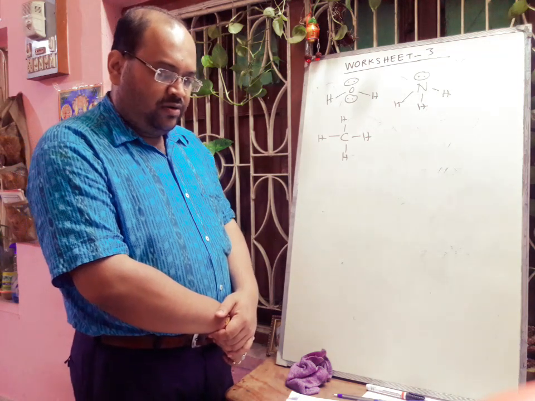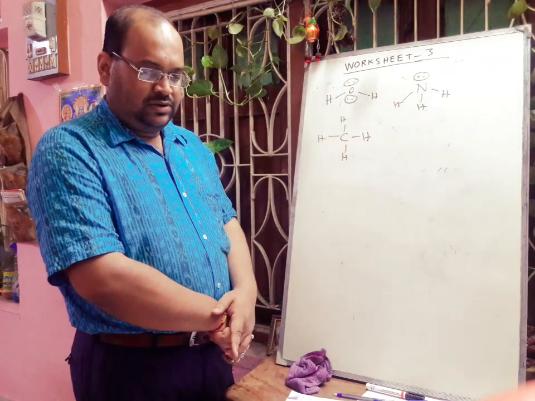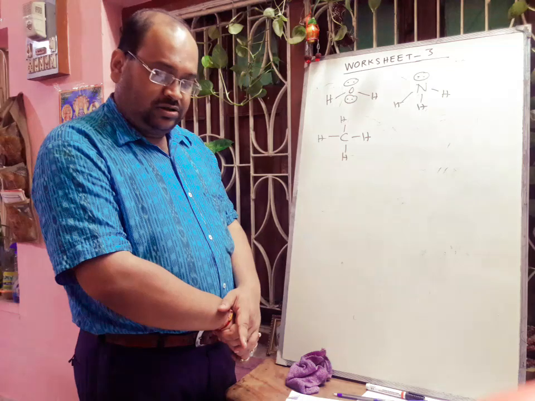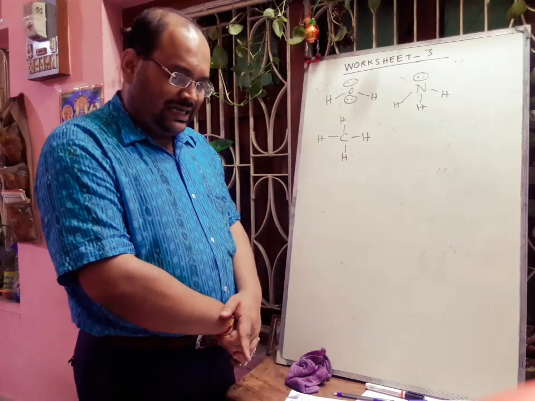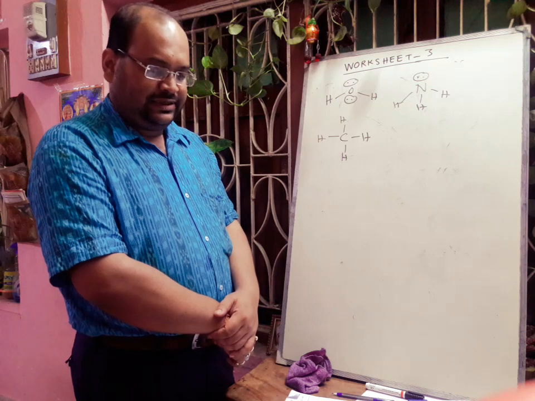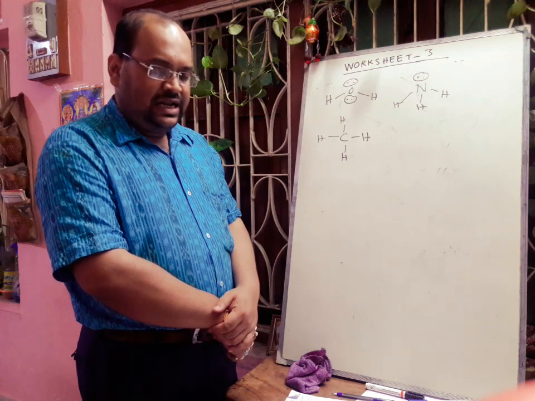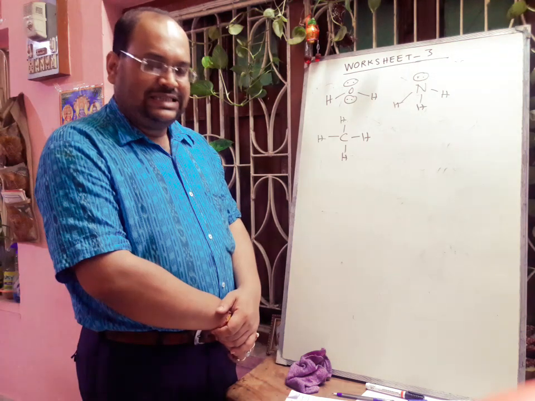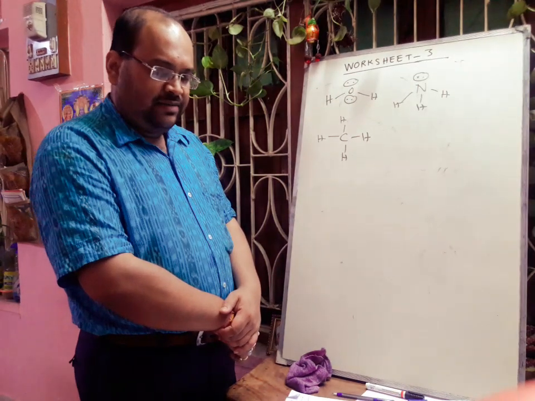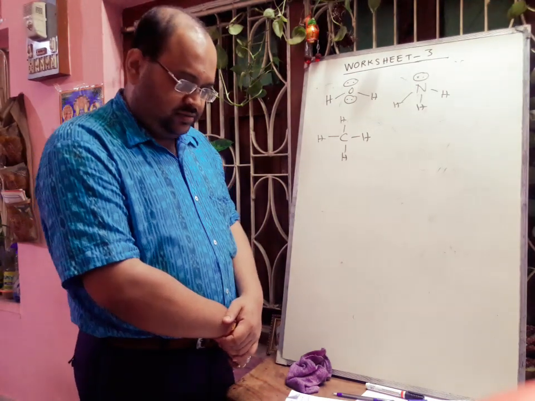Covalent compounds may be non-polar, so they may not be soluble in water all the time; generally they are not soluble in water. The fourth option is conduct electricity when in the molten state. Generally covalent compounds do not conduct electricity in any state. So your answer will be option B, that is consist of molecules.